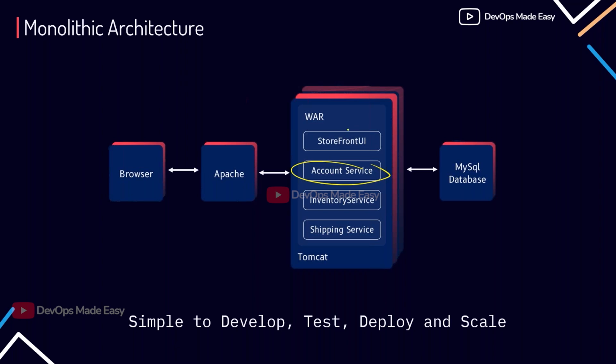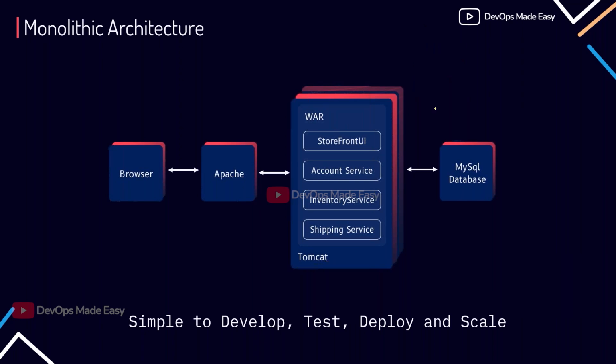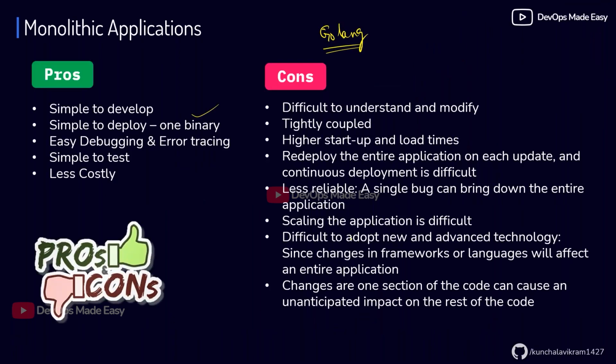If the user traffic is increasing, I cannot individually scale the front end because everything is inside a single file. If I have to scale, I have to create one more instance of this application, which means the services running inside that war file will also scale equally. This is highly unintended. So these are the various cons that we face in the monolithic architecture.